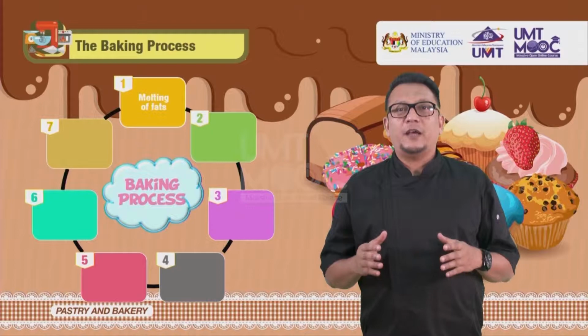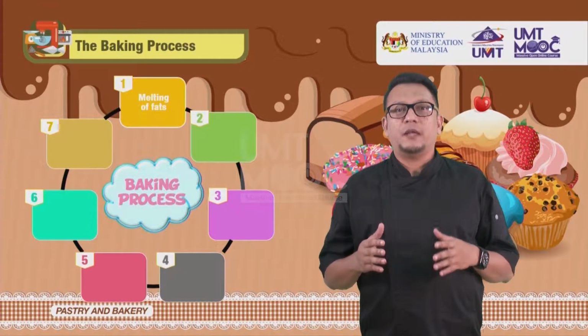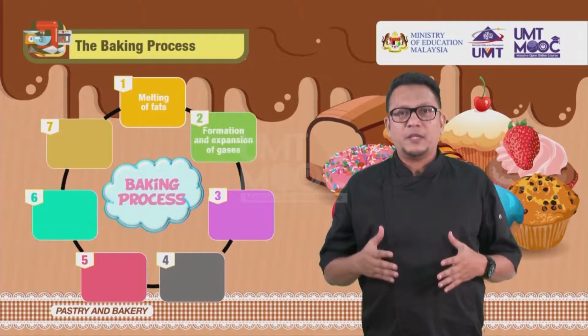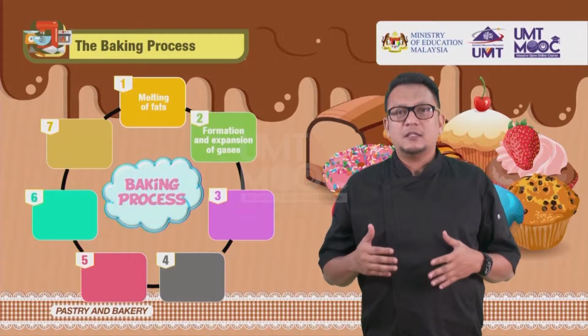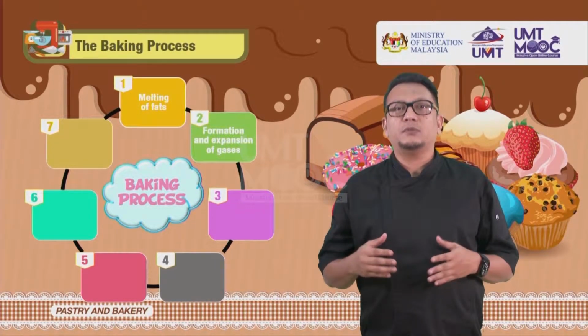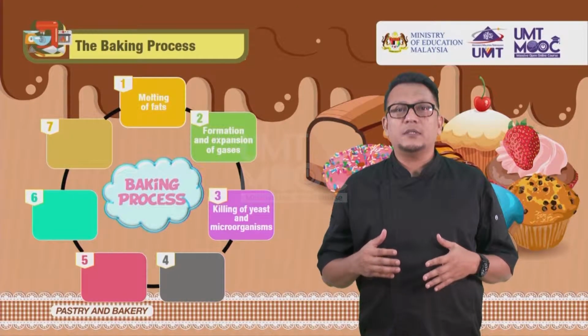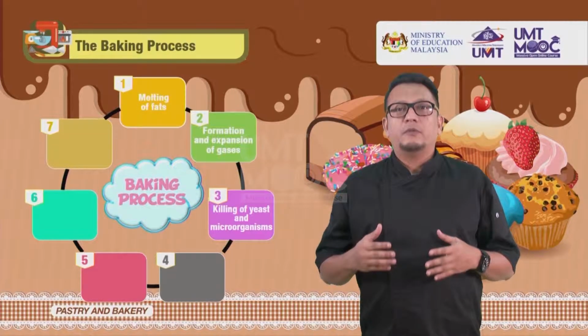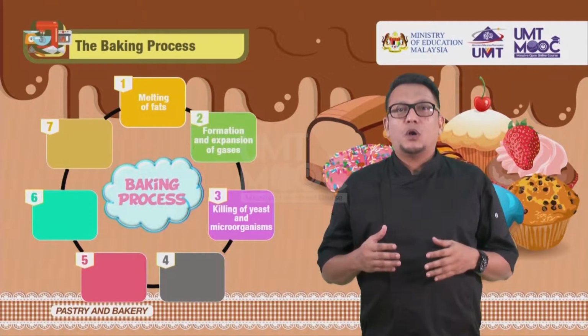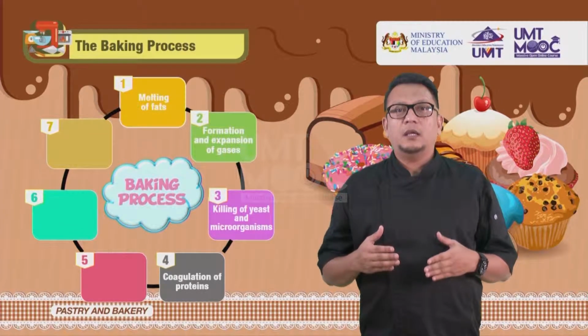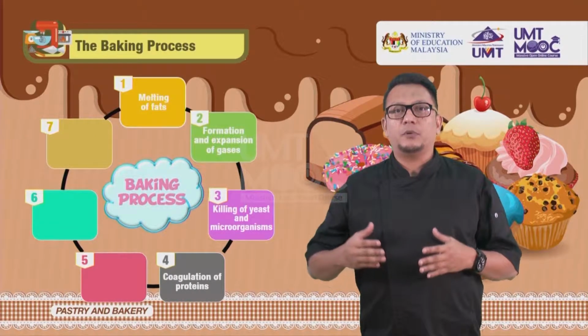Baking process. Melting of fats: when fats melt, it contributes to leavening, the formation and expansion of gases. As gases form and expand, they help to leaven the product. Killing of yeast and microorganisms: when temperatures are too high or low, fermentation will stop. Coagulation of proteins: heat causes coagulation of protein.